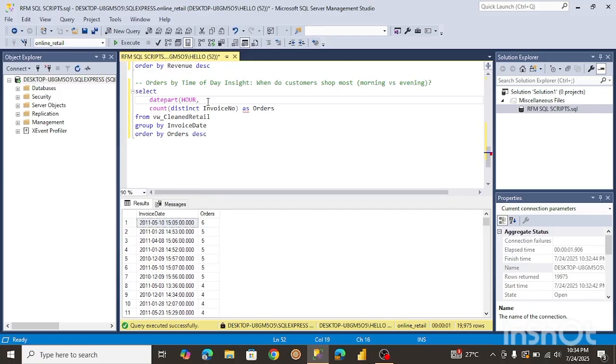So we're extracting this from the invoice date. Okay, I think it's correct. Not quite sure. Yeah, I think that's pretty much it. Okay, so let's name this time of day. Okay, let's try to run this. Let's put a comma over here, of course. All right, so let's try to run this and see if it works.